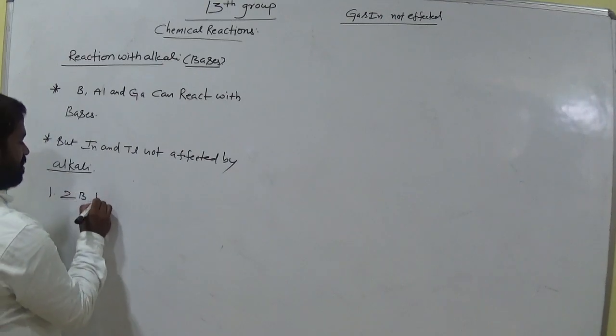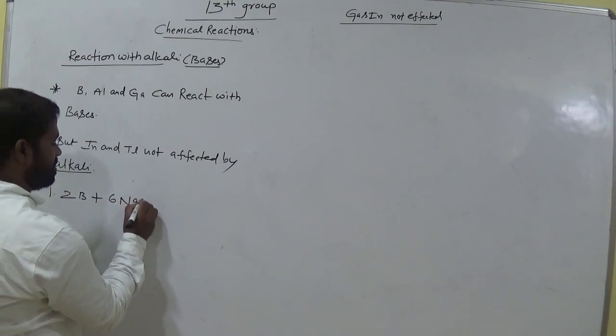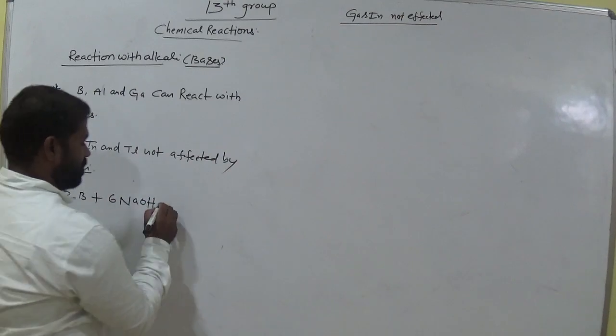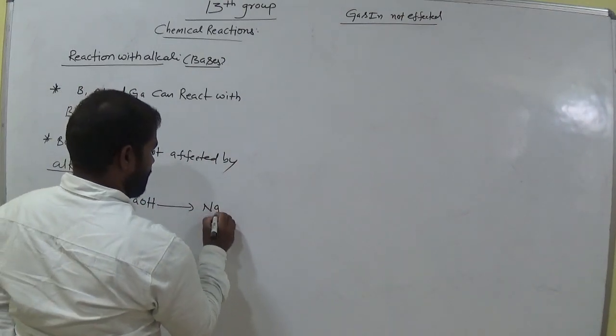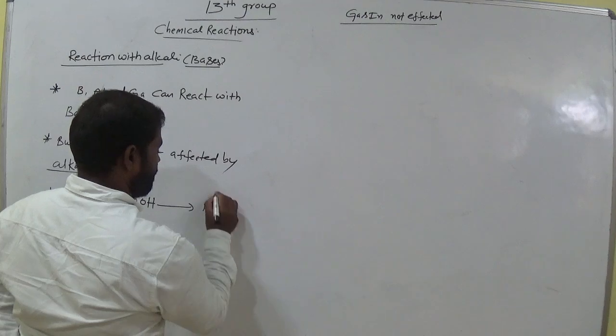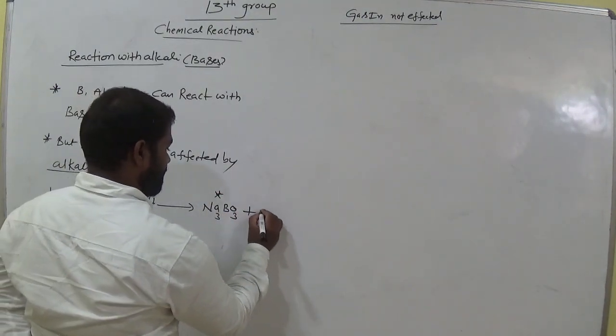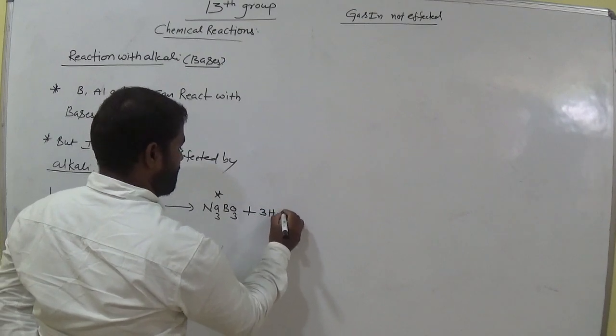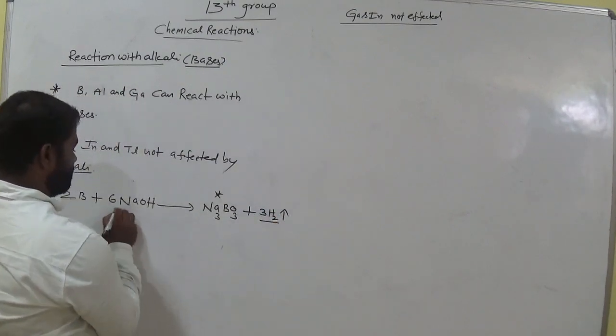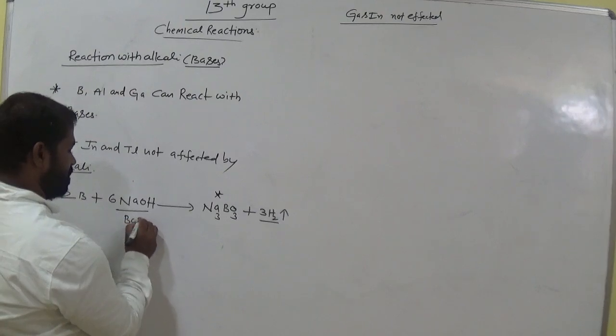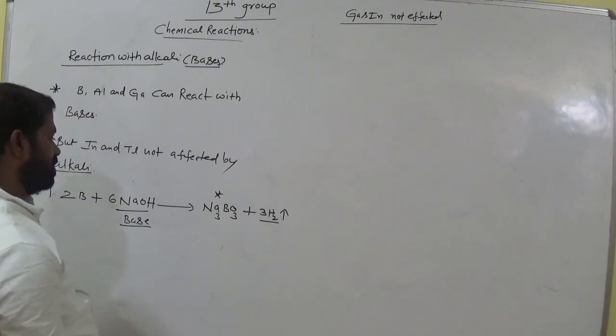Okay, I would like to write the corresponding equation. 2B plus 6 NaOH gives rise to 2Na3BO3 plus 3H2, hydrogen gas is liberated. This is the base, sodium hydroxide. Okay, clear?